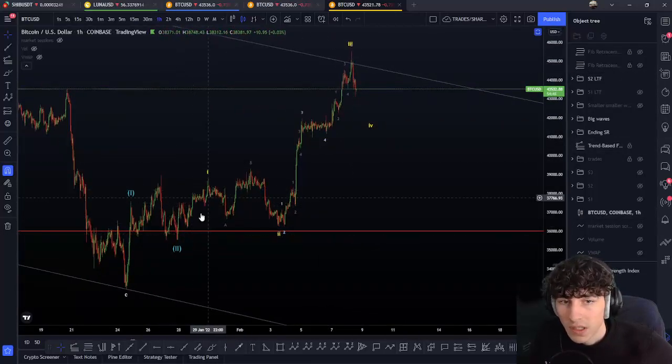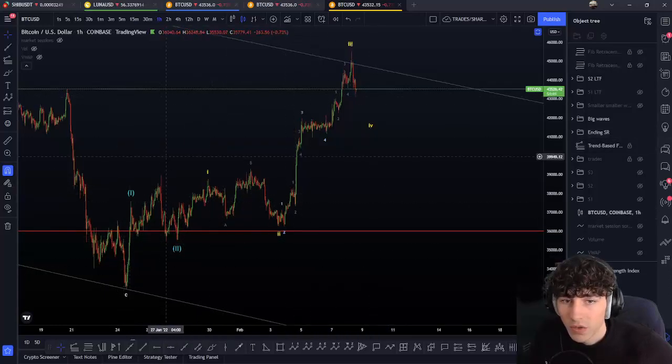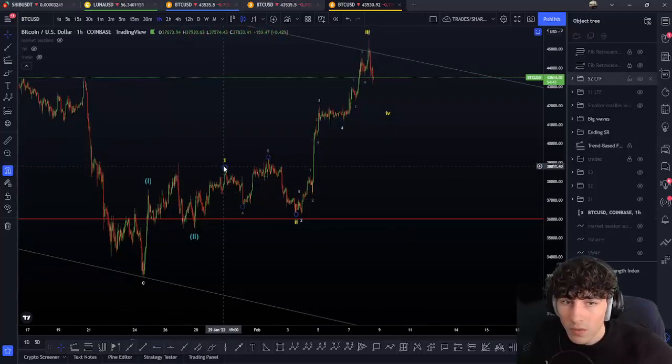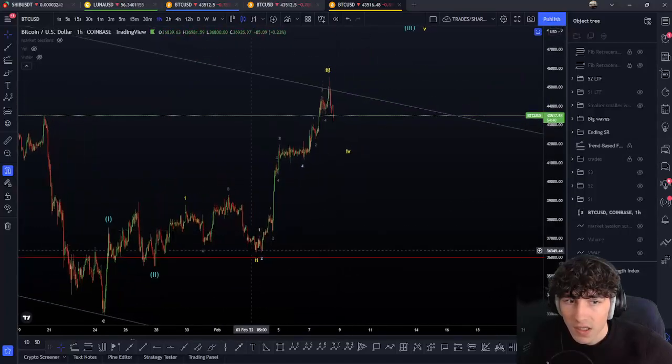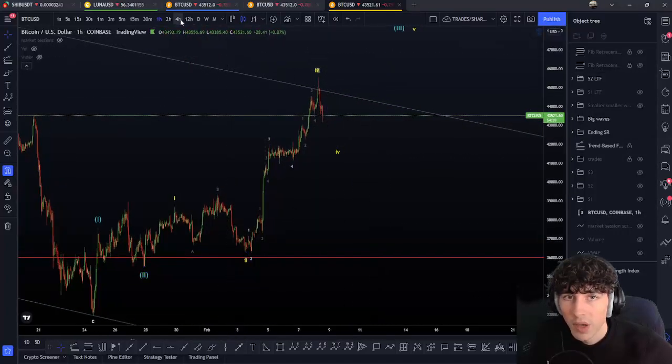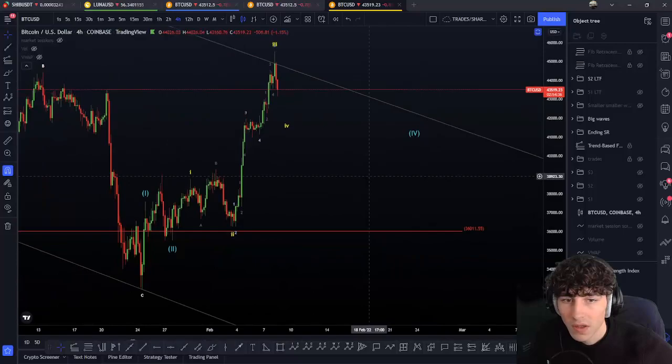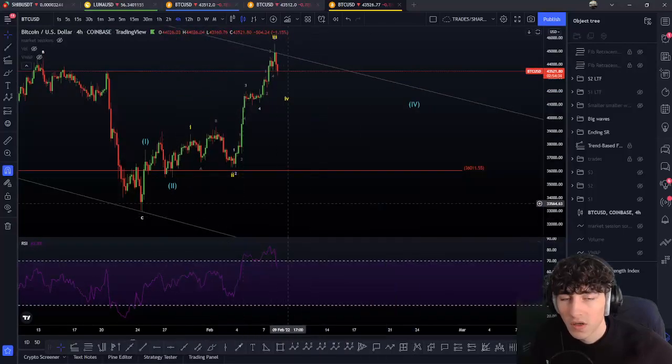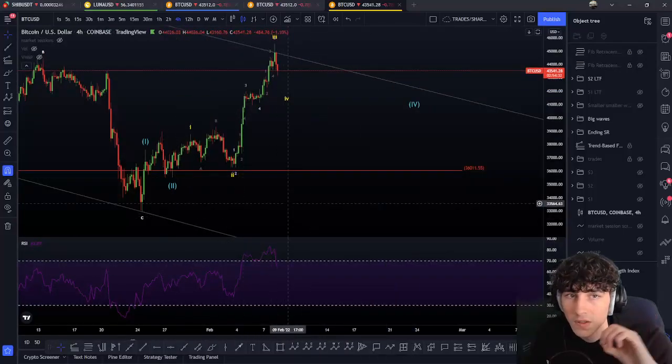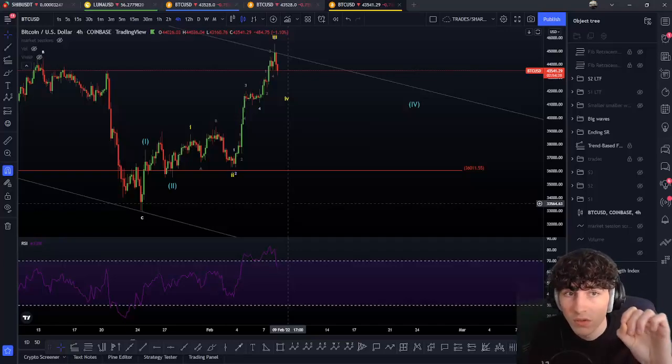Then, if we have a leading, it can be an A, B, C to be in a bigger WXY, but it can also be a wave 1, a wave 2 with a flat inside, and then a wave 3, 4, 5. Now, pay attention, because if you check on the RSI, the wave 1, 2 normally is not valid. So that's why here the ABC and the WXY is also absolutely valid. That's why this wave we're going to do right there is the decisive wave that will confirm in which scenario we are, in my opinion, okay? Because we're going to confirm if we're in a wave 4 or in the bigger wave 5, the ending.